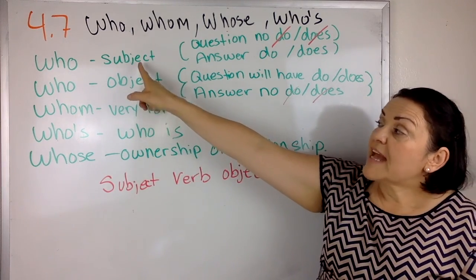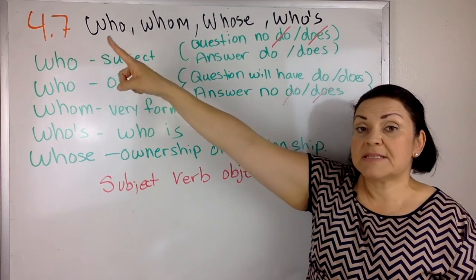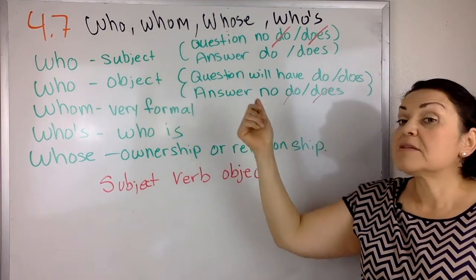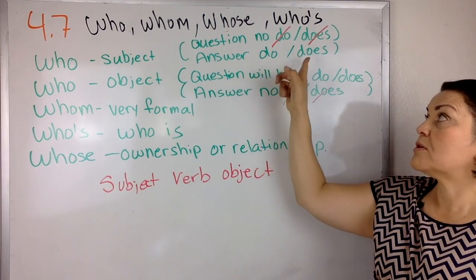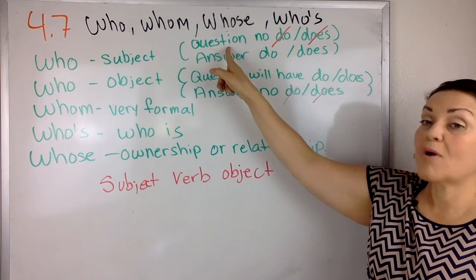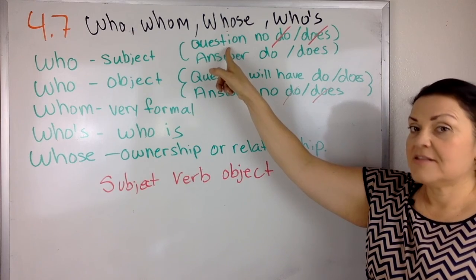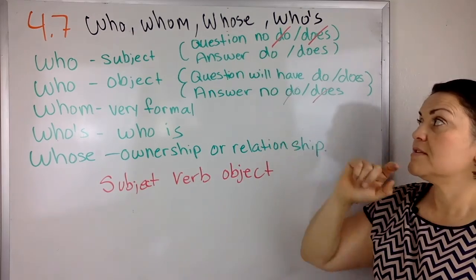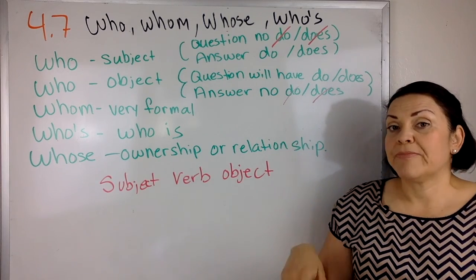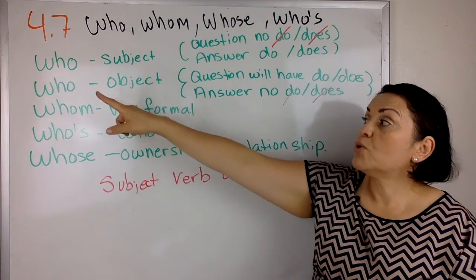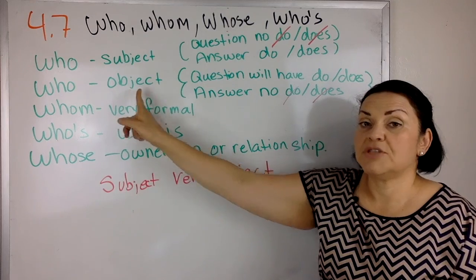Okay? When they ask you who and it's about the subject, the answer can have do or does. The question does not have do or does, right? So who. The other one is who about the object.